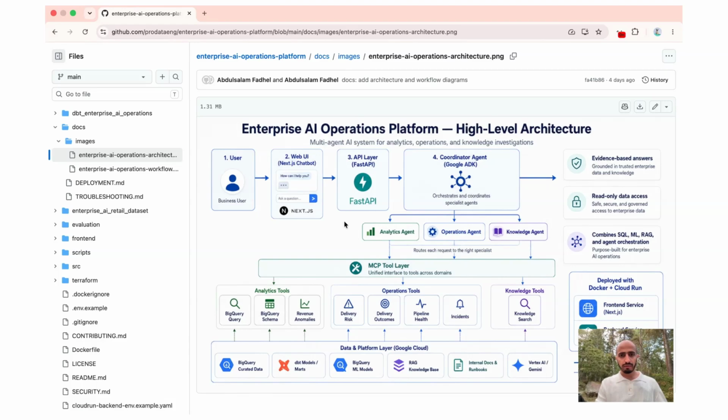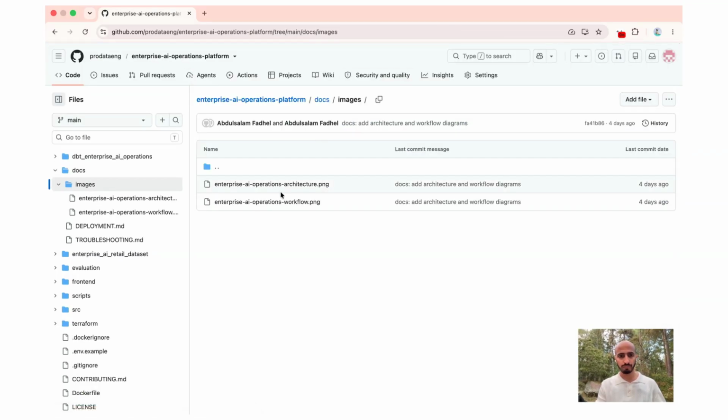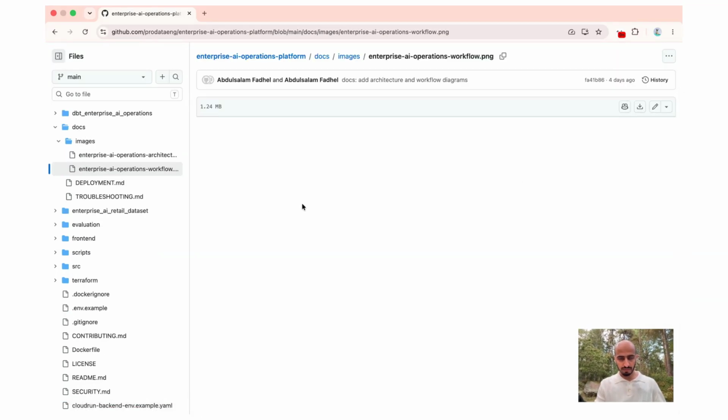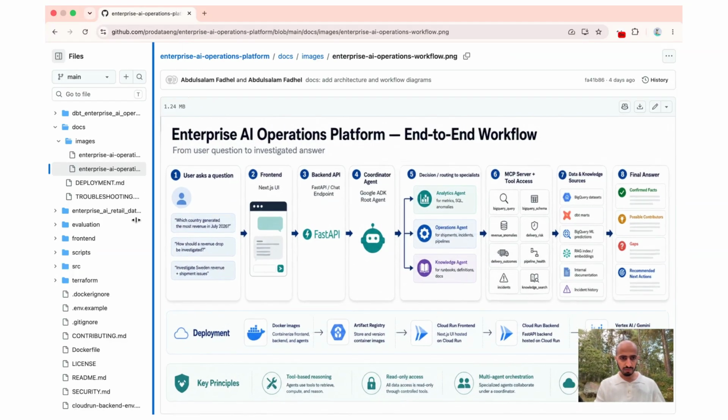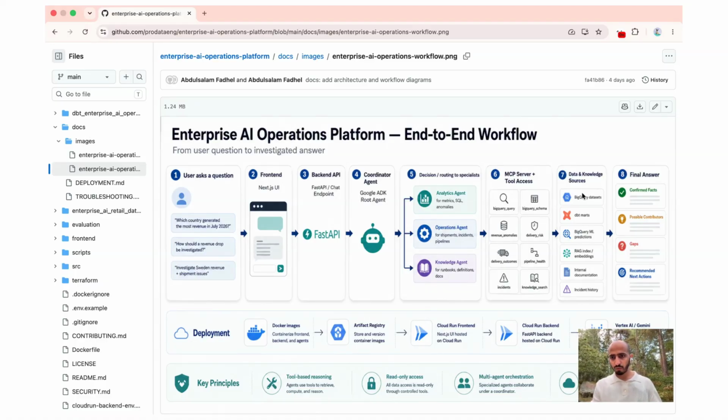So this is the high-level architecture. You might wonder about the data itself, the data foundation, right? How we built it, what are the tools that we used. I think I mentioned them here in the workflow. So it's the same here. The user is going to ask this question, and then we go into the API, then the coordinator agent, sub agents, then MCP tools, the data and knowledge sources. First, we have BigQuery datasets.